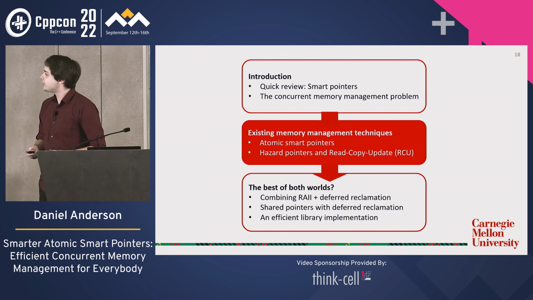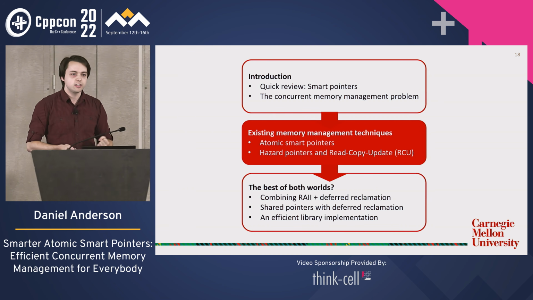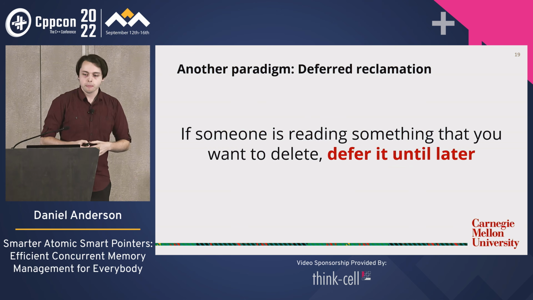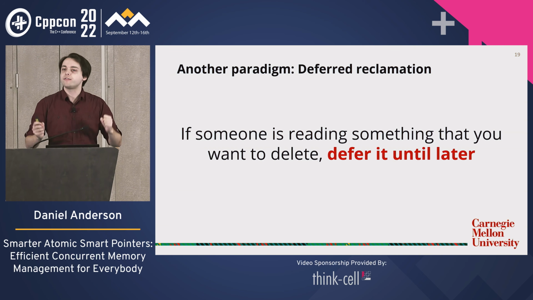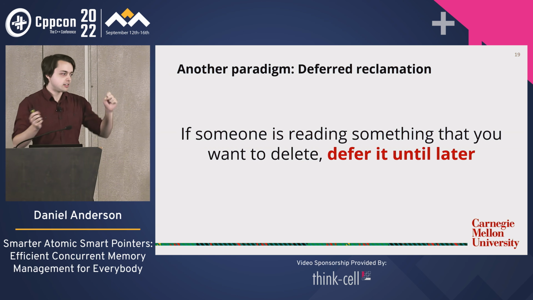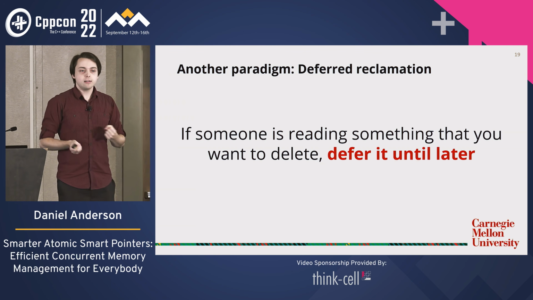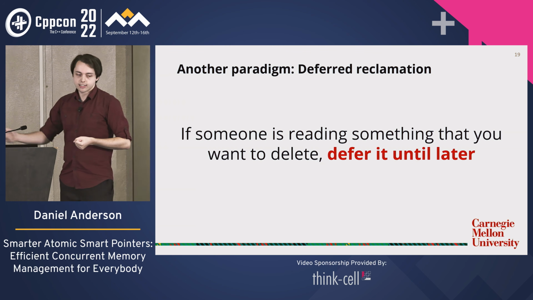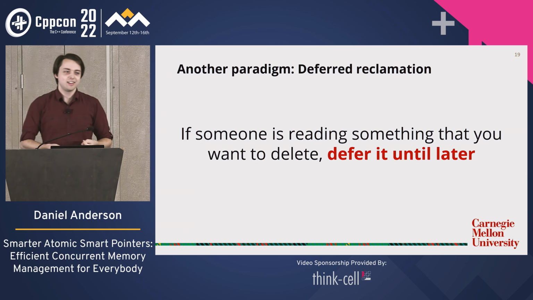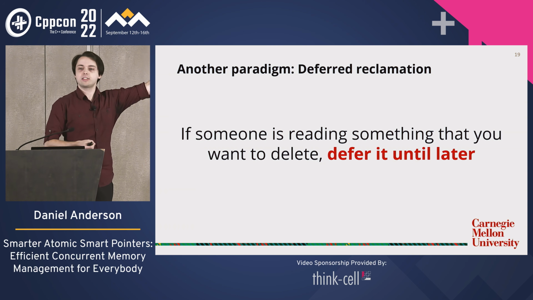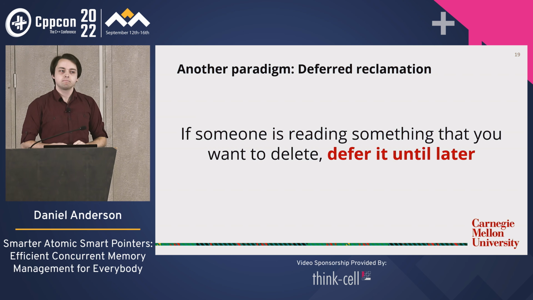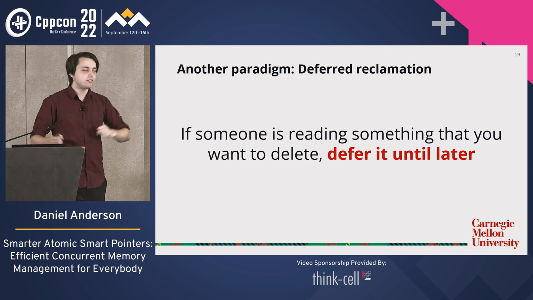We're going to look at the alternatives, some advanced techniques called hazard pointers and read copy update. So these two fall under a broad paradigm called deferred reclamation. And the idea broadly is quite simple. The details may be tricky, but the idea broadly is, okay, if someone is reading something and I want to delete it, well, don't. Delete it later instead, once the readers that are currently in progress have finished reading. Easier said than done, but that's the high-level idea.